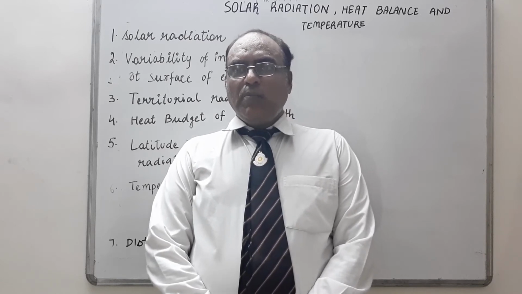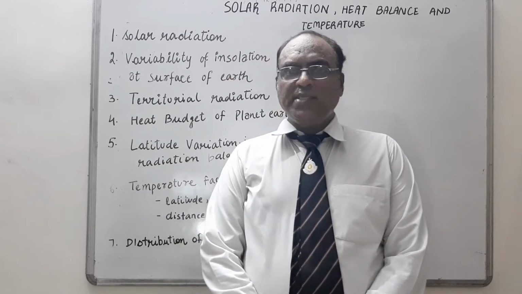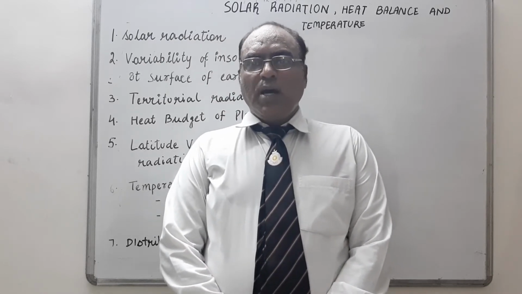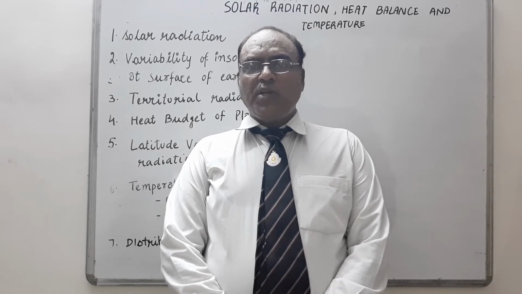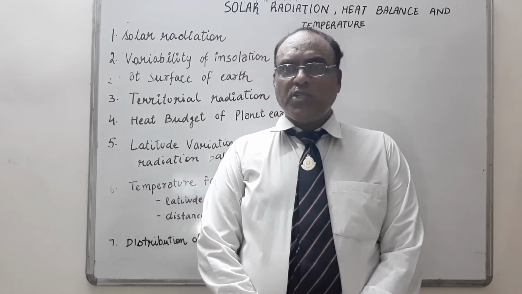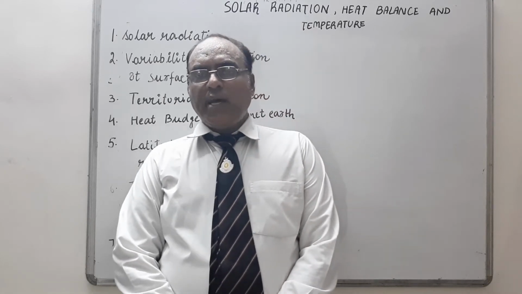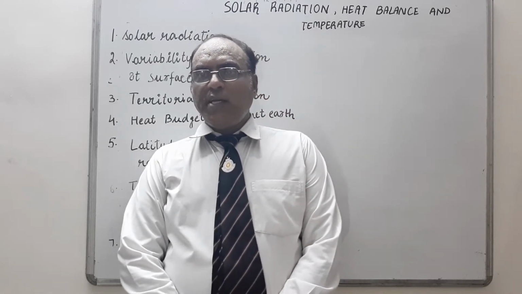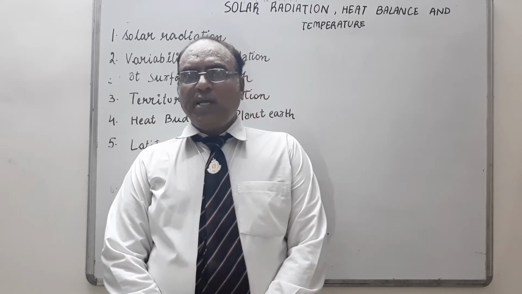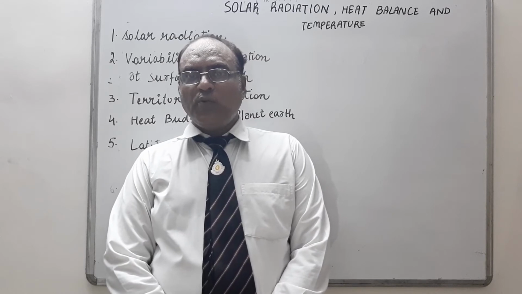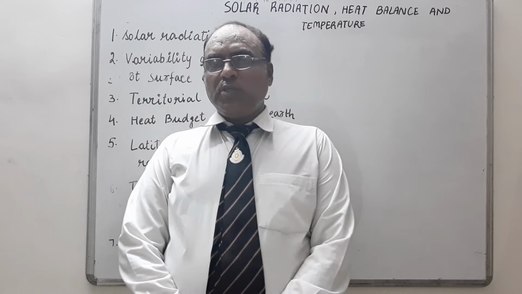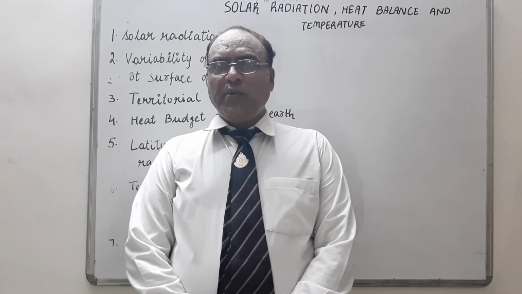Why is it so? We have a fact: earth's axis makes an angle of 66 degrees as it orbits around the sun, and that is the reason we find a greater influence on the amount of insolation received at different latitudes. So the variation in the duration of the day is different from that of the night. The length of the day in hours and minutes has been mentioned. If you see latitude 0 degree on December 22, we find a different type of temperature, and on June 21 we find a different type of factor.